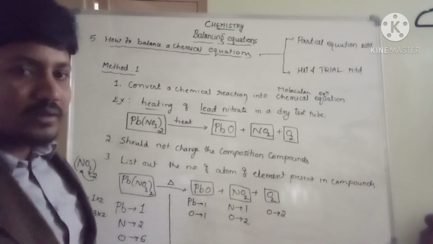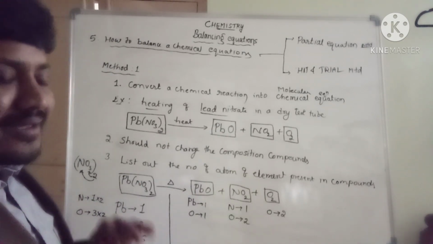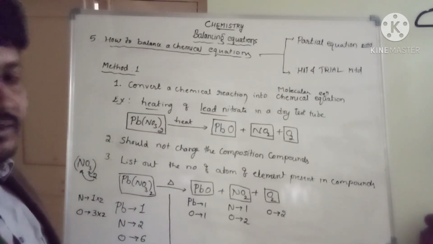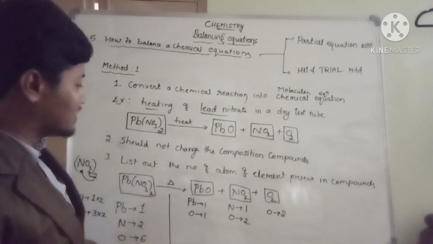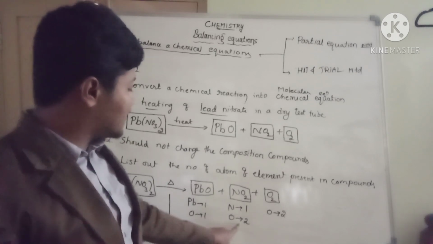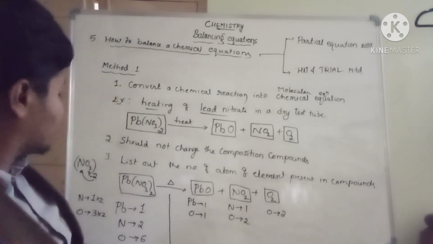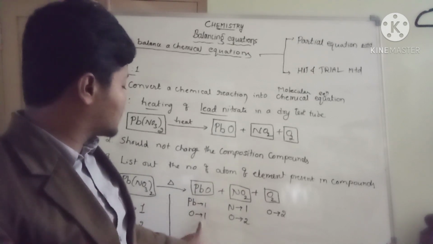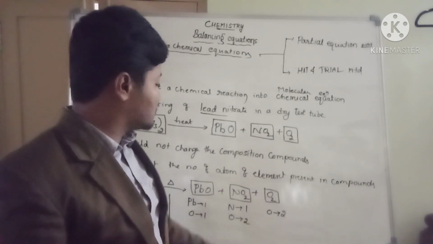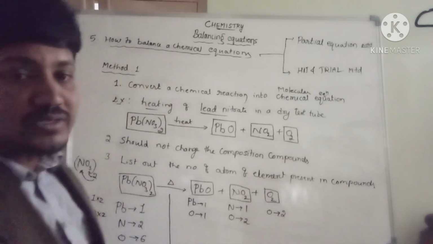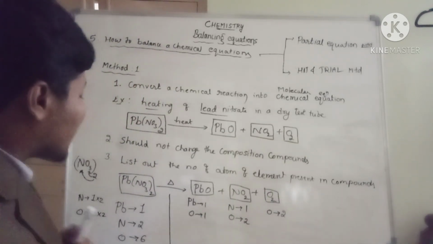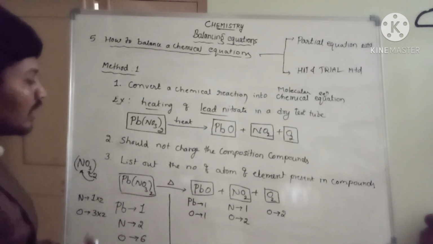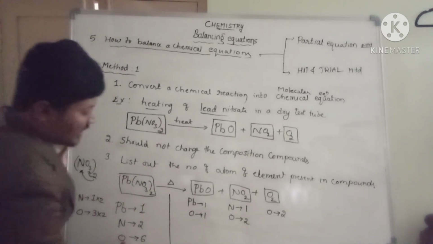After metal, go to the non-metals. In the non-metals also, you are supposed to balance oxygen first. That is the easiest method. Here on the reactant side, 6 are there. Here on the product side, 1 is present in lead oxide, 2 atoms of oxygen present in nitrogen dioxide, 2 atoms of oxygen present in the oxygen molecule. Total 5 is there. I need to convert that into a 6 to balance this equation.